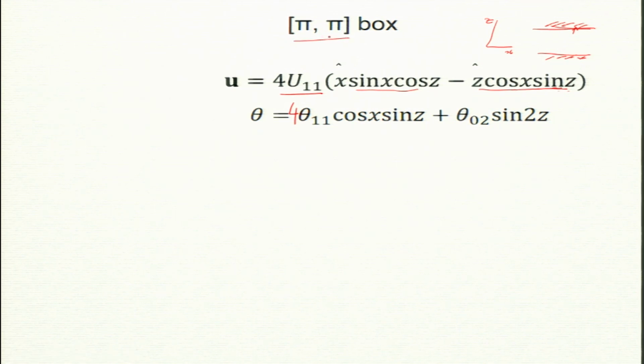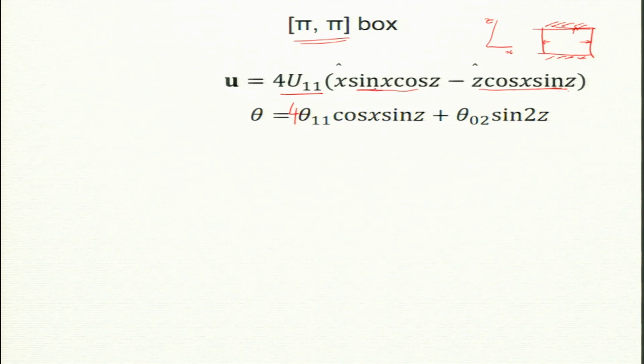My box is pi by pi, not, now I am making my shift. To make my calculation simpler, I chose a box with pi by pi, not pi by 1, in the vertical direction, otherwise I will have pi sitting here. I did not want to keep that. Now, in the sideways direction also I put a pi box. So, here my ux must be 0 at both these walls.